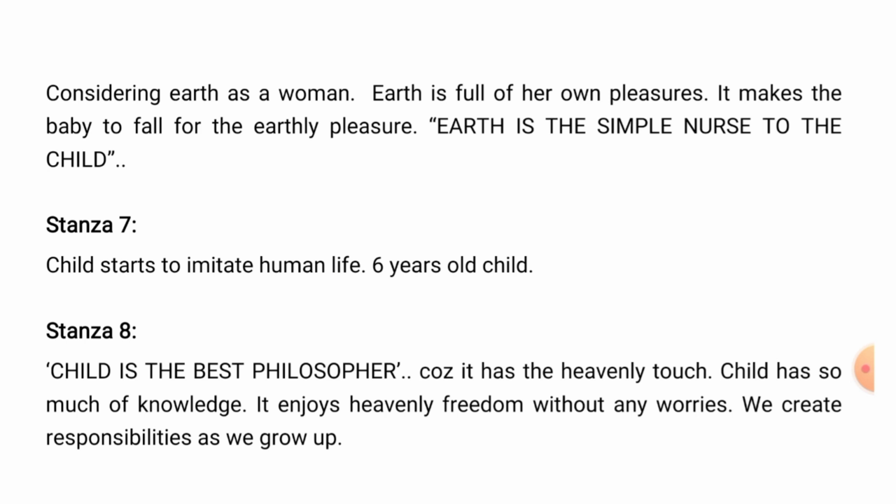We would be losing our connectivity from heavenly things and we would be starting to focus on the earthly pleasures. So he would have written this line, forget the glories he hath known and that imperial palace whence he came. Next, in the 7th stanza, the poet is imagining himself as a 6-year-old boy.